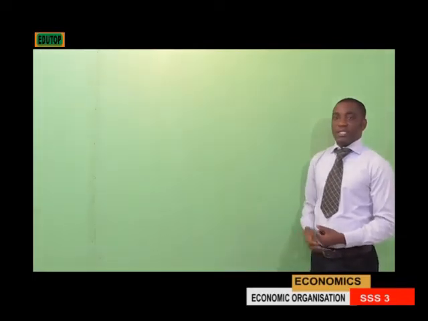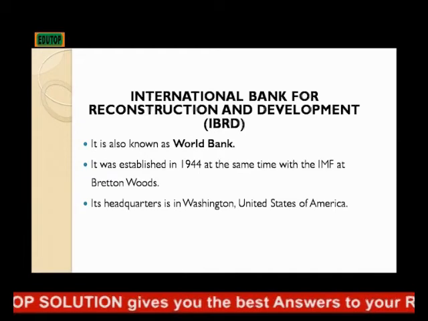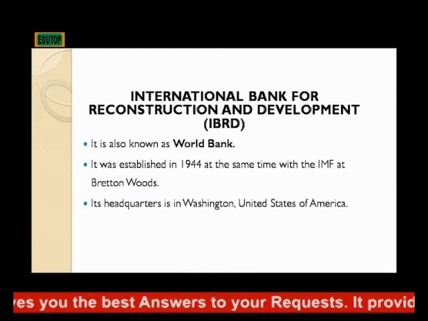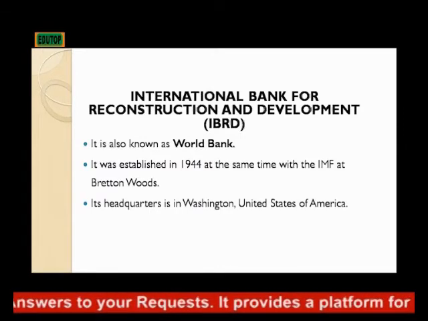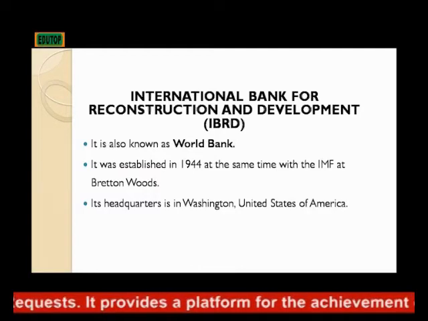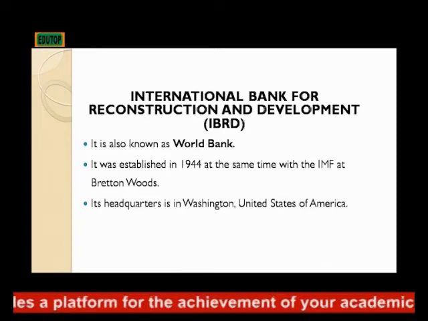Now let's look at the International Bank for Reconstruction and Development. This IBRD is popularly known as the World Bank. It was established in 1944, at the same time as the International Monetary Fund, at Bretton Woods. Its headquarters is in Washington, United States of America.